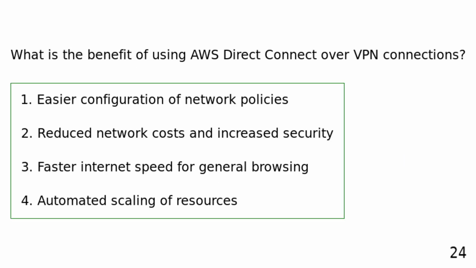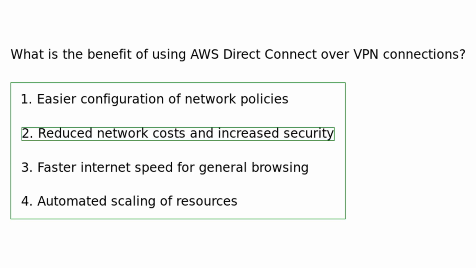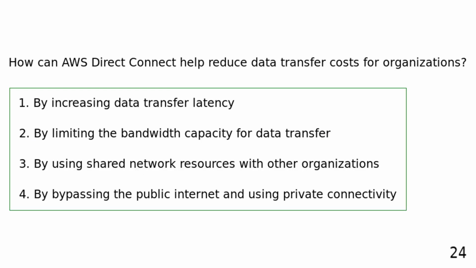What is the benefit of using AWS Direct Connect over VPN connections? Easier configuration of network policies. Reduced network costs and increased security. Faster internet speed for general browsing. Automated scaling of resources. AWS Direct Connect offers reduced network costs and increased security compared to VPN connections by providing a dedicated private connection to AWS.